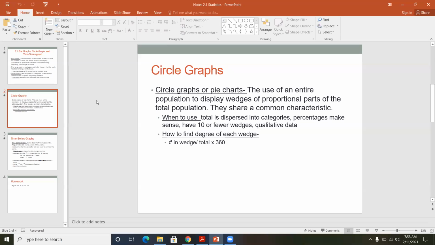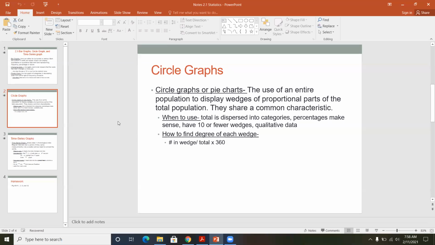And so if we were in person, everyone would get a protractor, and we'd spend an entire day learning how to use a protractor because people rarely remember how to use it from geometry. Unfortunately, can't get everyone a protractor, so we're just going to let Google Sheets do the work for us. So all this information here is just kind of a nice to know thing, but Google Sheets is going to take care of it for us.